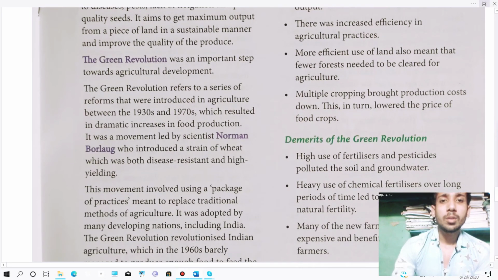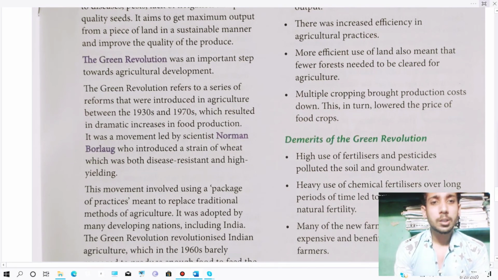Then the green revolution was an important step toward agricultural development. Green revolution refers to a series of reforms that were introduced in agriculture between the 1930s and 1970s, which resulted in a dramatic increase in food production.